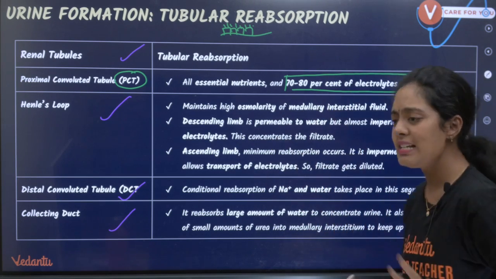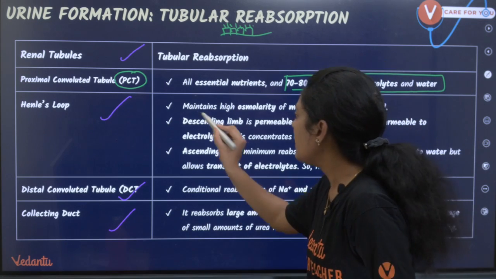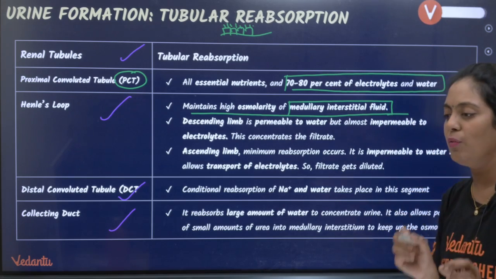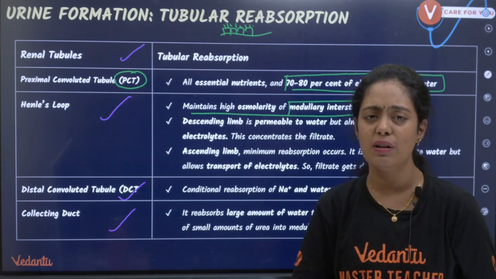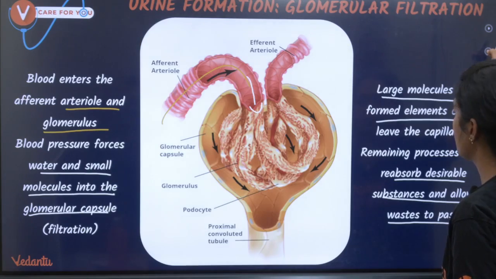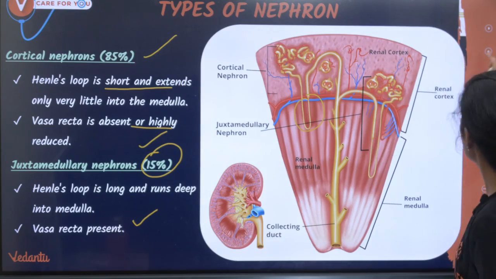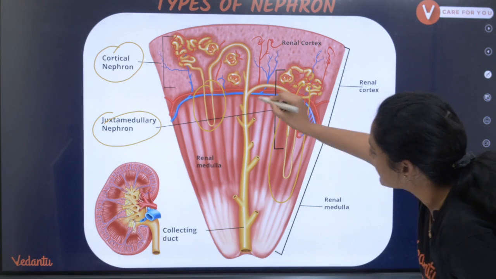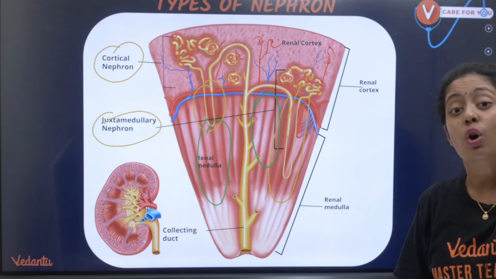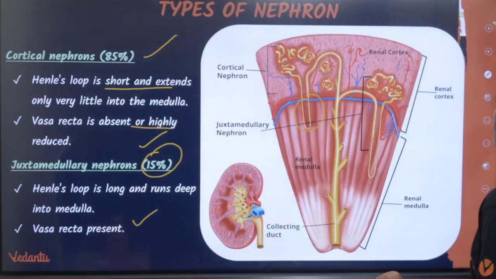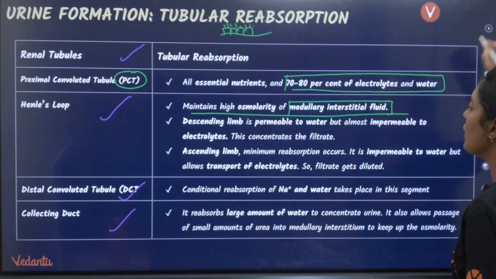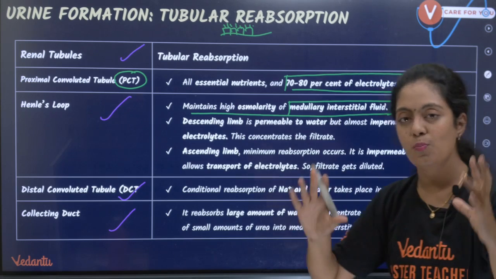Then you have Henle's loop. Henle's loop என்னமா பண்ணுது? It maintains high osmolarity of the medullary interstitial fluid. என்ன மேம் இது? Medullary interstitial fluid na என்ன மேம்? You have these nephrons. ஒரே ஒரு நிமிஷம். இந்த நெஃப்ரான்ஸ் இருக்குல்ல பசங்களா, இந்த நெஃப்ரான்ஸ் நடுவுல இருக்க ஸ்பேஸ் இருக்குல்ல, இதுதான் நம்ம வந்து மெடுல்லரி இன்டர்ஸ்டீஷியல் ஃப்ளூயிட்னு சொல்றோம். ரொம்ப ரொம்ப முக்கியமான விஷயம். So this loop of Henle helps in maintaining your medullary interstitial fluid concentration or osmolarity.